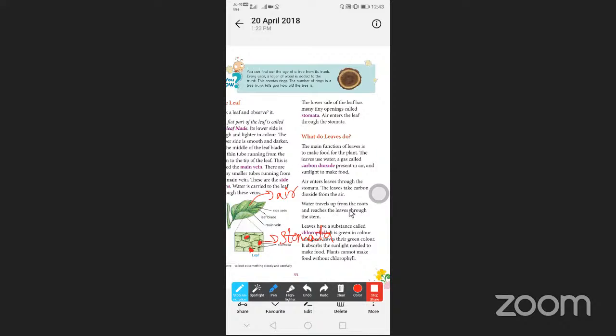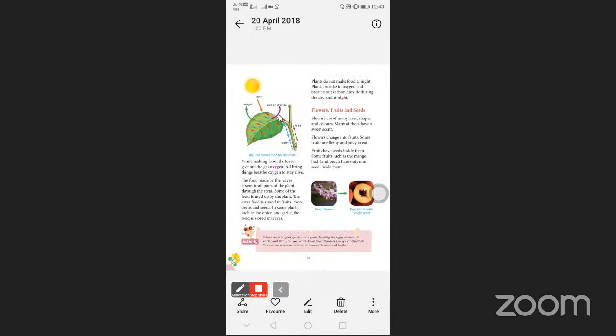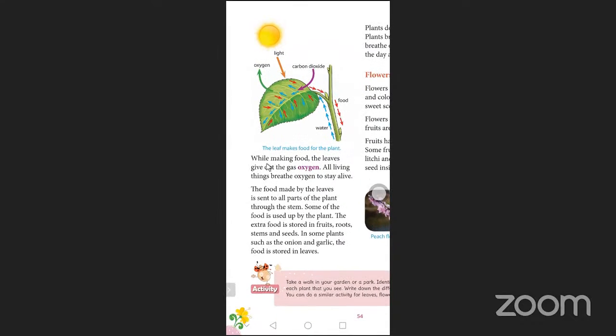So water travels up from the roots. The water from the roots will travel through the stem part. The stem part will take this water and carry it to all the parts of a plant, that is, the leaf. Okay, as you can see, Nana, tiny holes present on the leaf are called the stomata.